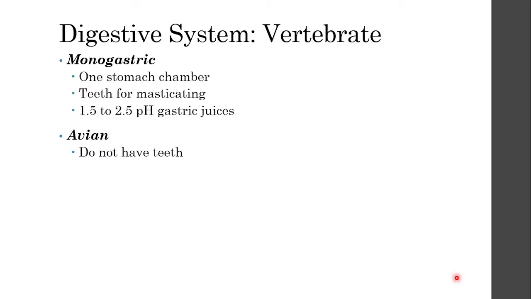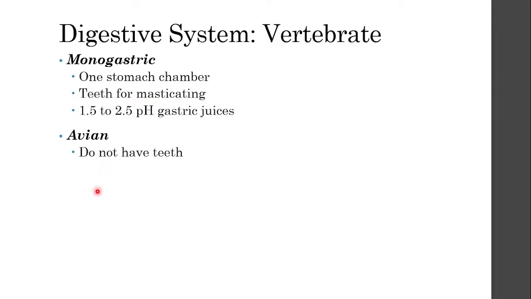For avian, like I've mentioned, they do not masticate their food because they do not have teeth, and they have a variety of food that they eat. They eat seeds, insects, grains and other materials that may prove to be difficult to digest if they were monogastric, because for monogastric we can have one stomach chamber since we already start digesting the food as soon as we start chewing on it.